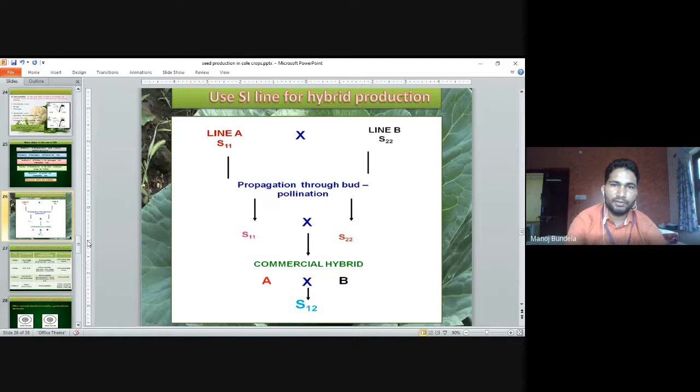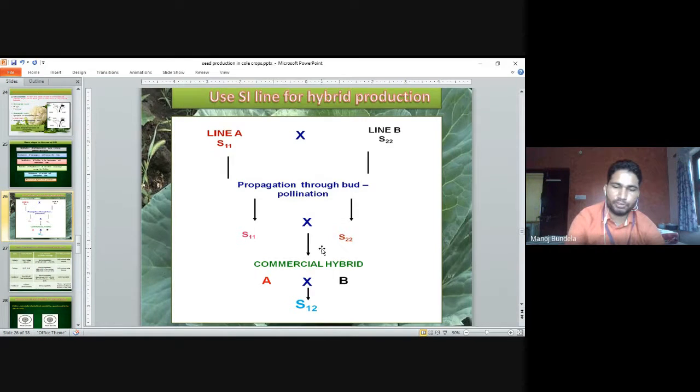So this is line 1, then line 2, S11 and S22. First we go for propagation through bud pollination. After bud pollination we have to check. So this is S11 S22. Then we check and develop the two hybrids A and B. Then we will go for commercial hybrid production.